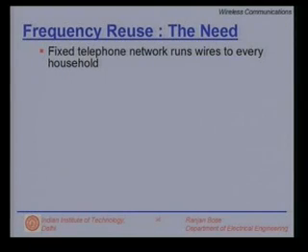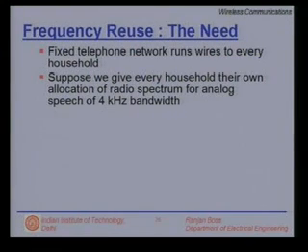Suppose we had fixed telephone networks and they were running wires to every household. But we are not talking about wireline truly, we have to compare it to a wireless situation because we are looking at wireless cellular systems. Suppose we would like to give every household in Delhi voice bandwidth.